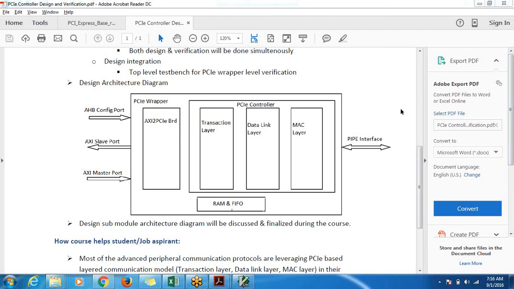Every session will be supported with assignments, where we'll give a set of things to the students to work on. For example, today I would ask you to read through the transaction layer document. Once that is done, we'll ask you to come up with the features. A few of them will merge into one assignment. In some cases, once we are done with reading the specification, in the following session I would ask you to come up with your own transaction layer module. You code it, whether it works perfectly or doesn't work, that's fine.